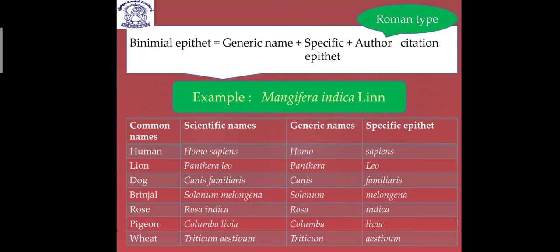And the last one you can see, these examples are important, you have to remember. Wheat, you know that wheat is an important food for us, and its scientific name is Triticum aestivum, where Triticum is the genus name and aestivum is the specific epithet. Dear students, you have to remember all these scientific names because they are important. So till now, whatever we have studied, I hope you are clear with taxonomy, systematics, binomial nomenclature and the binomial epithet. Okay dear students.